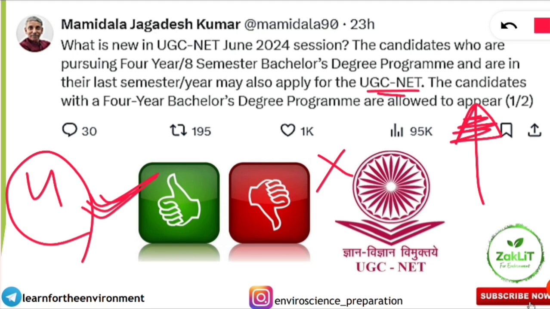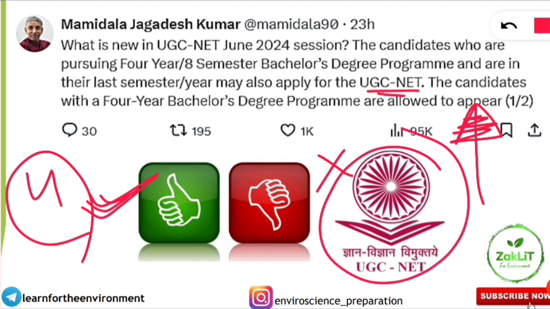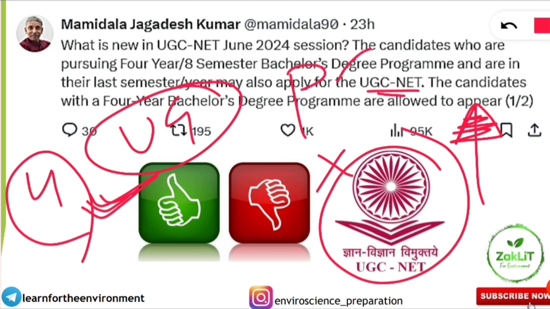What will be the positive thing? The UGC NET question patterns and question level will be from the master's degree. So even if a UG candidate applies, he or she will not be that acquainted with the type of questions, the problems, the theories. The knowledge will obviously be less compared to the PG students. So that will be the edge for the PG students applying for the UGC NET exam.